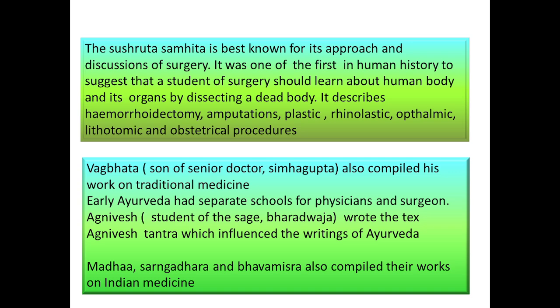Before that there is no record of any anesthesia. Vagbhatta compiled his work on traditional medicine, and Agnivesh wrote the text Agnivesh Tantra. This is about the history of the Ayurvedic system of medicine.